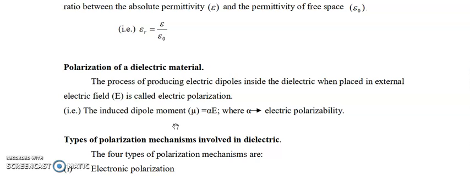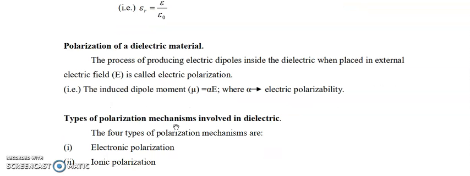What is polarization? Electric dipole moment and polarization have a proportional relation. When an electric field is applied to a dielectric material, positive and negative charges are displaced. As a result, a dipole is created. This phenomenon is known as polarization.